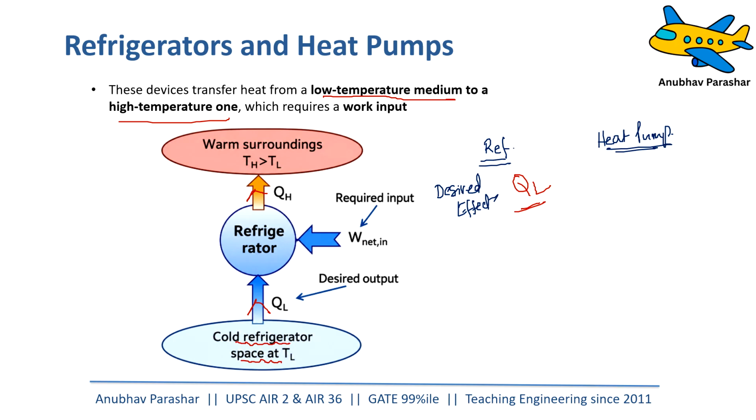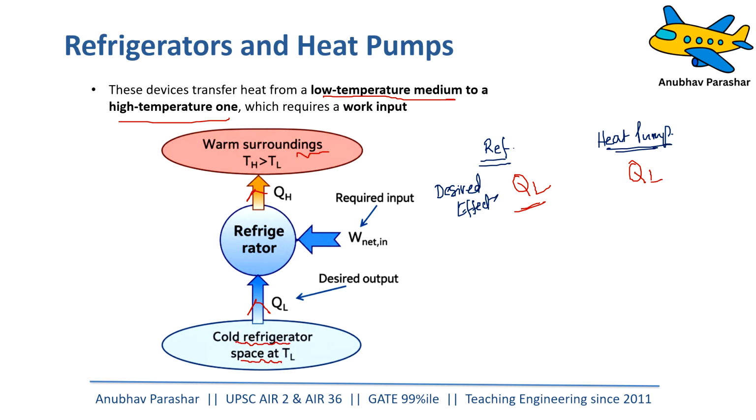A heat pump is exactly the opposite. The desired effect is heating something. If you want to keep a room hot, then we can simply reverse the AC, right? And we can use it as a heat pump where it will heat up the room. So what it is going to do is take up heat from the atmosphere and then pump it into the room, which is already at a higher temperature. So the desired effect for a heat pump is going to be QH.